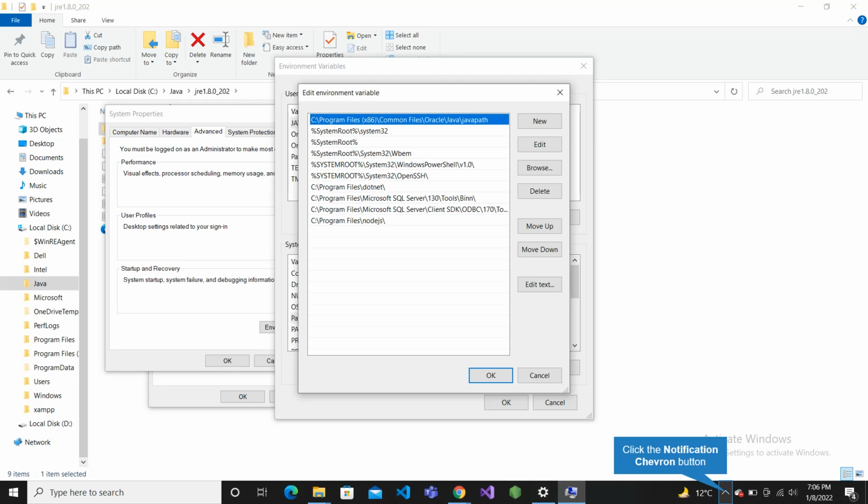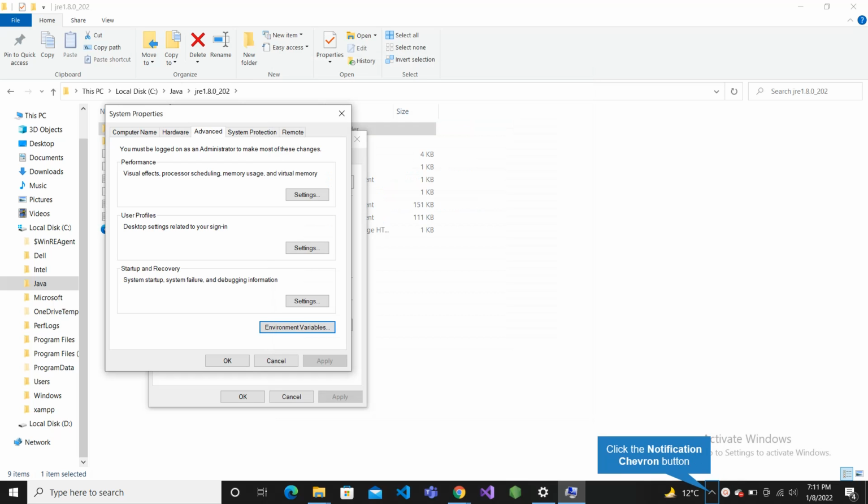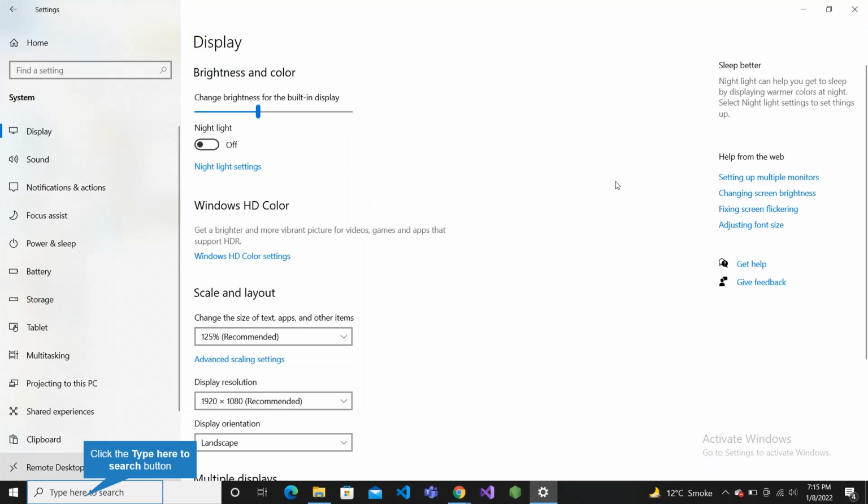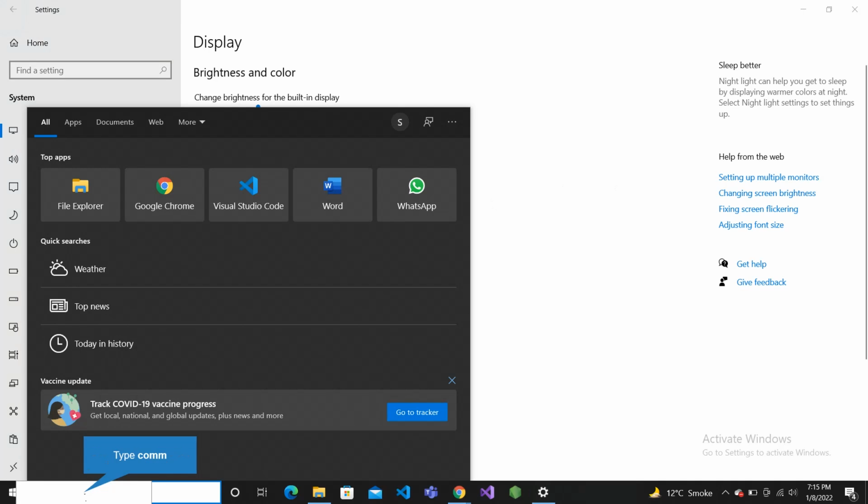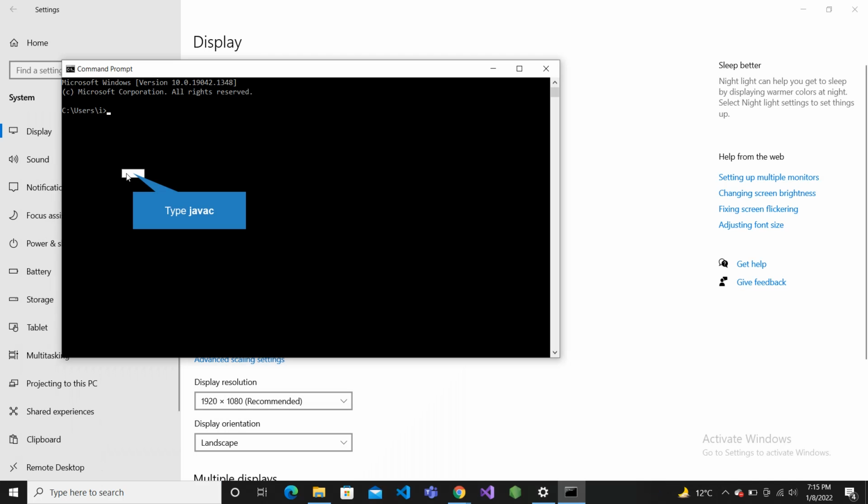Now we have this dialog box, and here create a new path variable, which will be the same, the JDK path, the same location that is the bin of the JDK. Select OK, and then select OK again. Now Java is successfully installed into our system. Now let's check whether Java is functional or not. Now just open command prompt, and inside command prompt just type java.